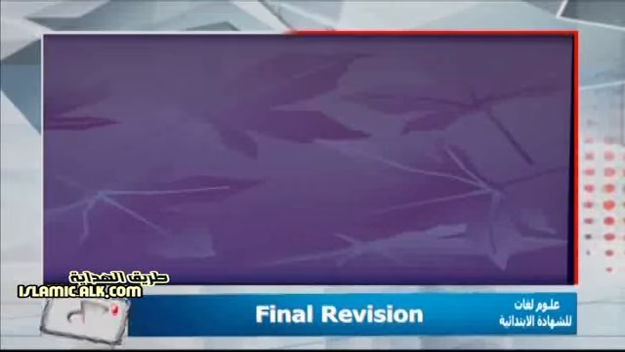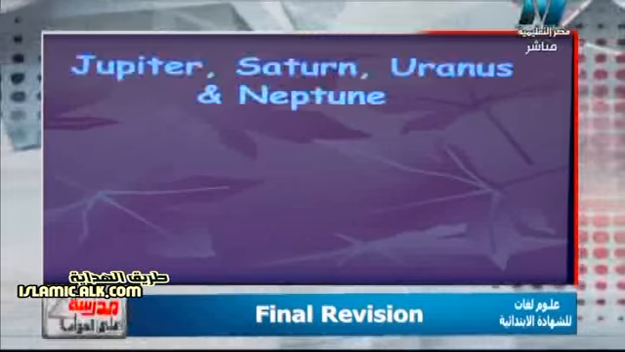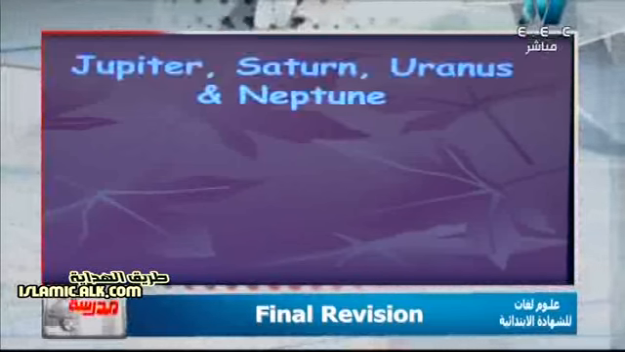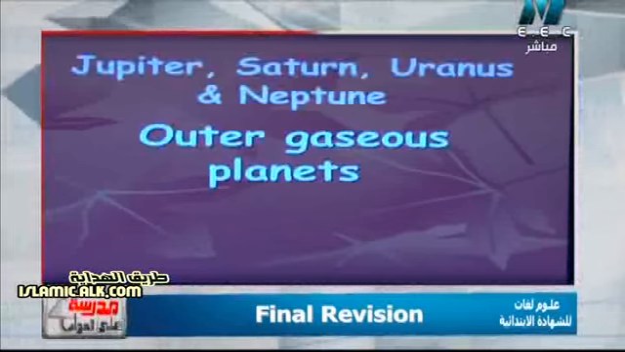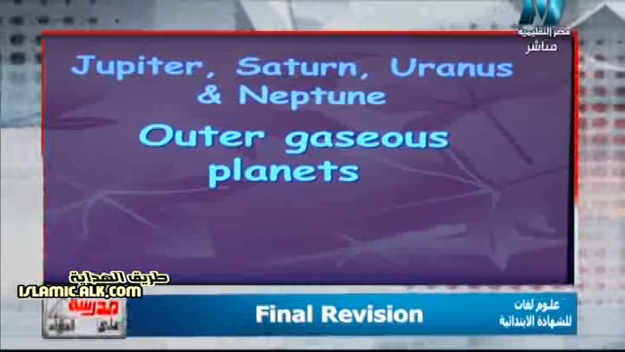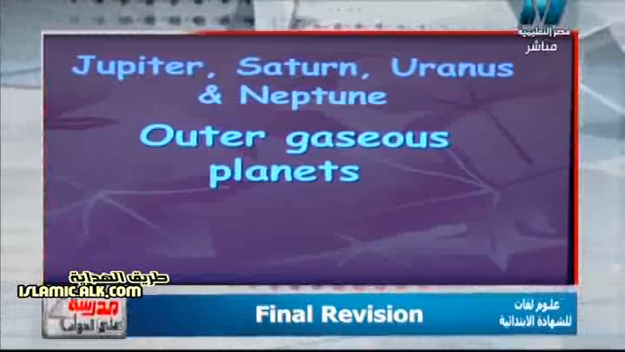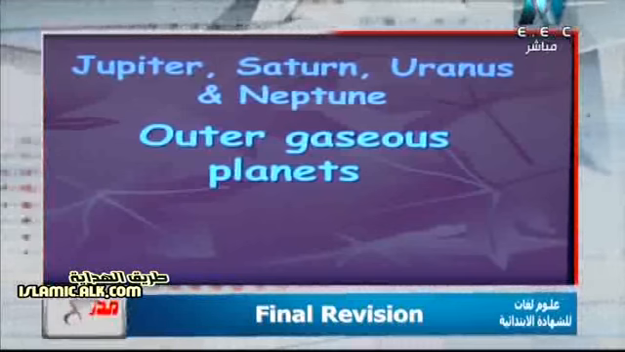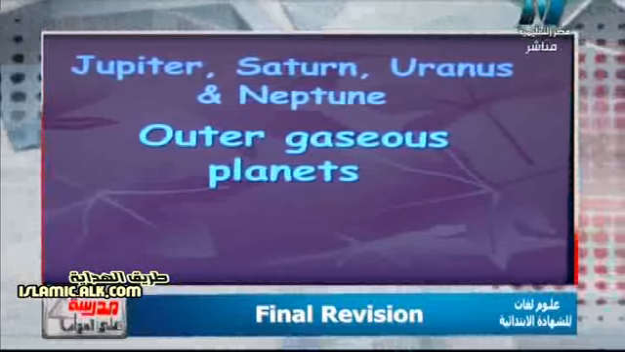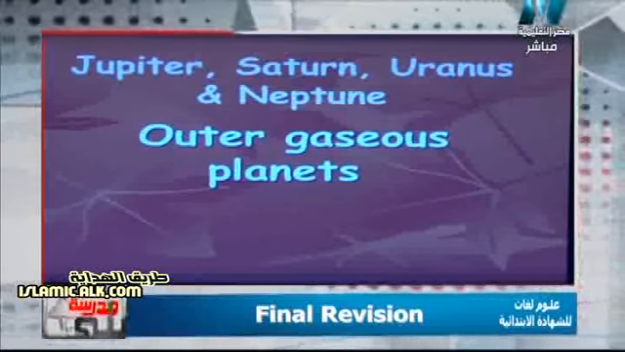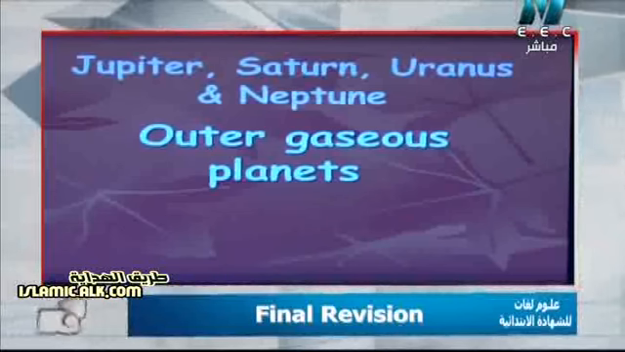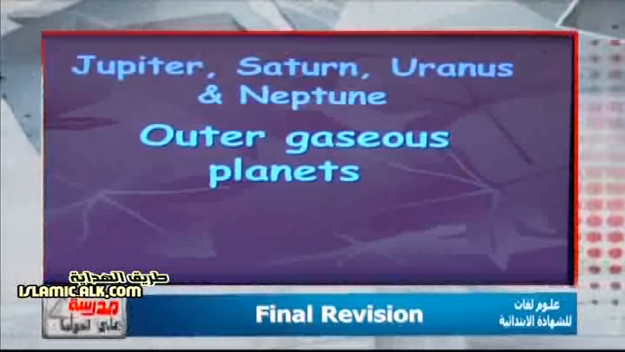So what about the other 4 planets, which are Jupiter, Saturn, Uranus, and Neptune? They are the 4 outer gaseous planets. They are gaseous because they are made of gases. هم بيكونوا من غازات متصلبة or solidified gases, and they are outer because they are far away from the sun, or farthest from the sun. So again, we have 8 planets, 4 inner because they are nearer to the sun, and 4 outer because they are far away from the sun.